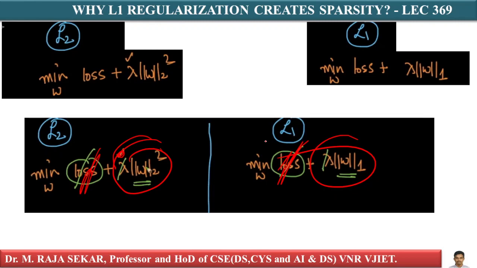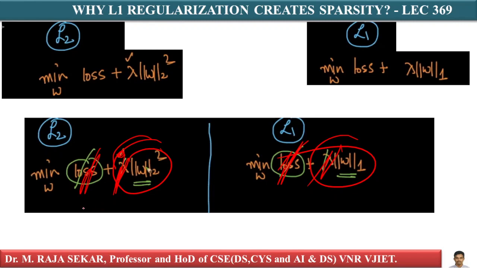Lambda is a hyperparameter for logistic regression. Lambda is also a constant for this optimization, so we can ignore it. Therefore, you can ignore lambda in both cases. Now, what are we left with?